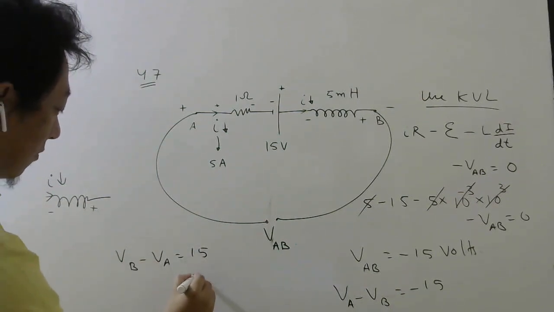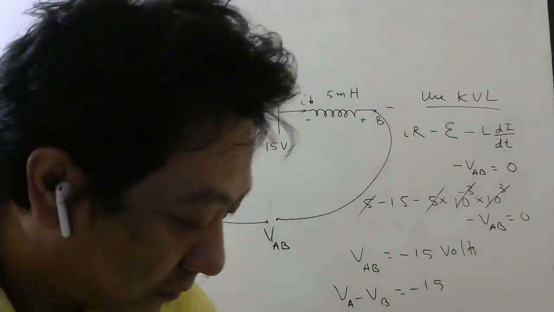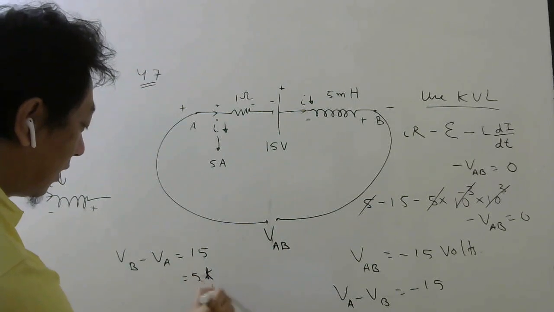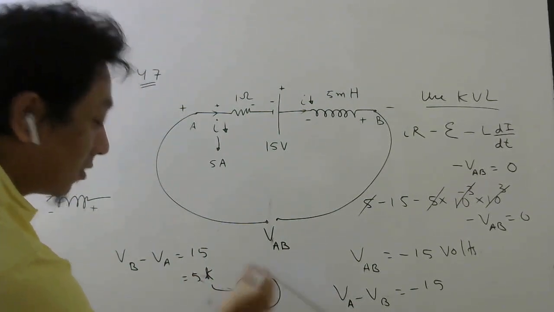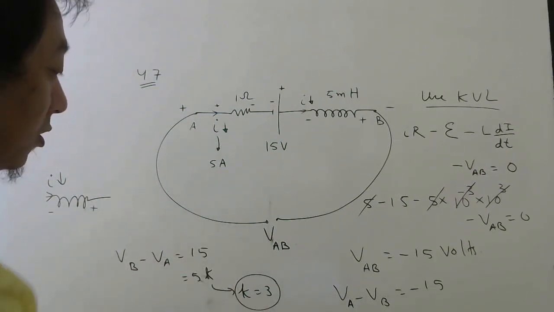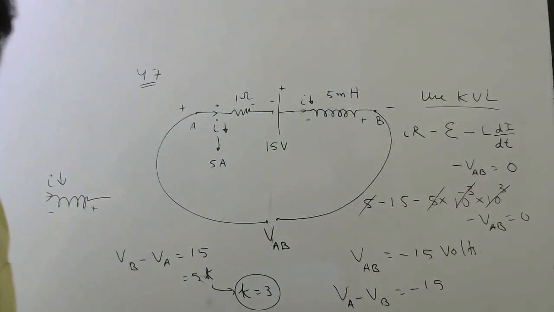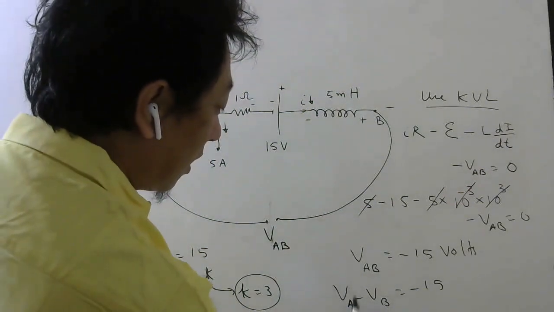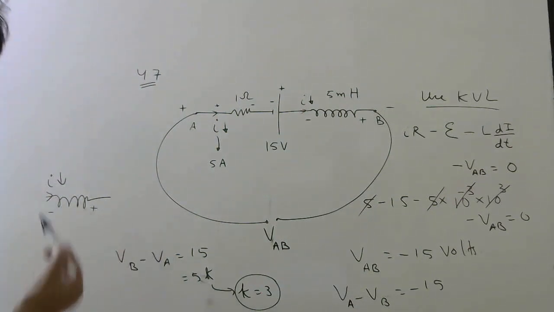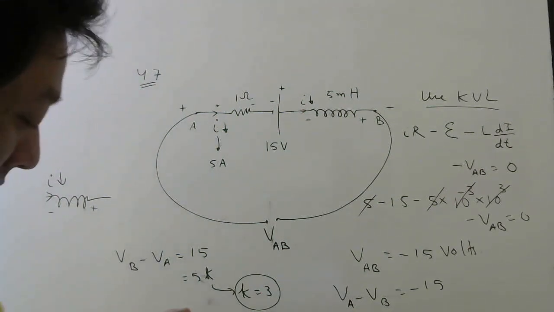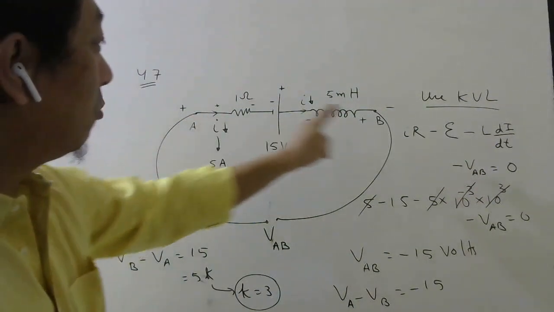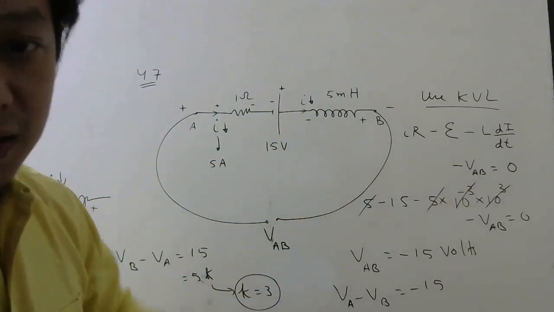And this was given 3K or 5K. So if this is given 5K, K must be 3. So they should have given in the question VB minus VA, not VA minus VB, because VA minus VB is coming negative, students. That means VA should be at lower potential. So it should be higher potential minus lower potential. Understood or not? Okay, so keep that in mind. When you don't know, you just assume one terminal to be positive, other to be negative, and apply KVL.